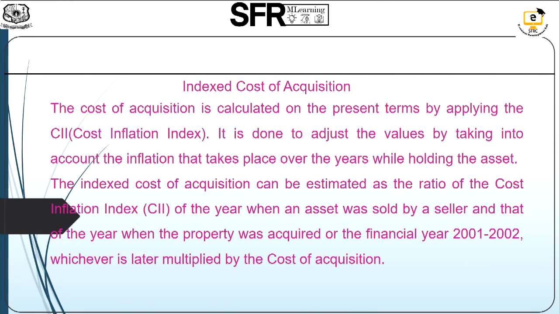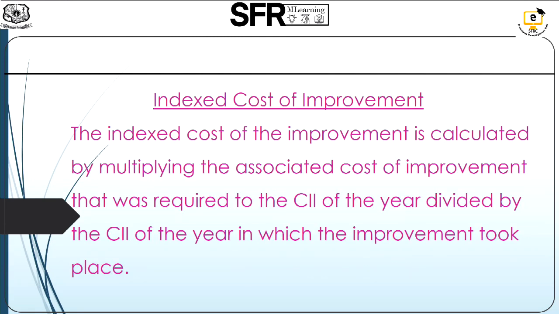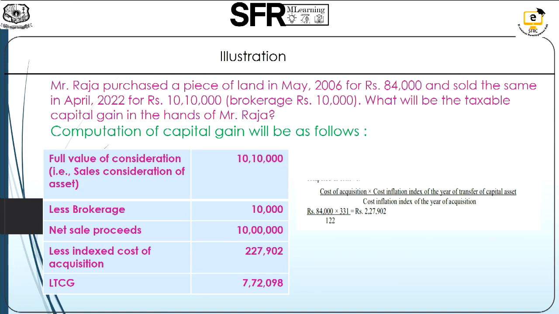Here is the procedure for calculating the indexed cost of acquisition. Based on the cost inflation index, the indexed cost is to be calculated. The base year to be taken is 2001-02. Likewise, the indexed cost of improvement is also to be calculated by giving significant importance to the cost inflation index of the corresponding year. Here I have given an example.